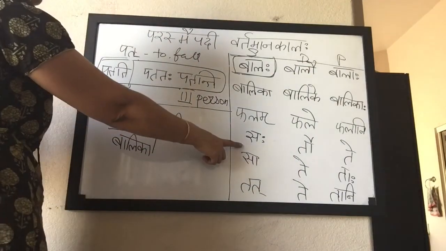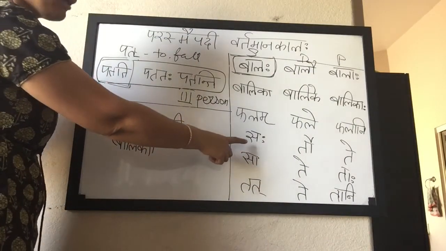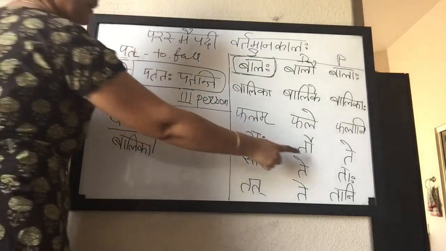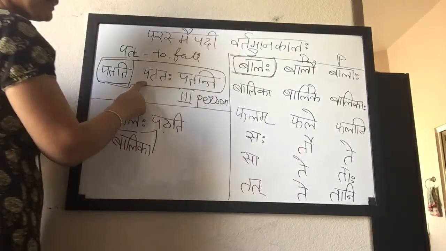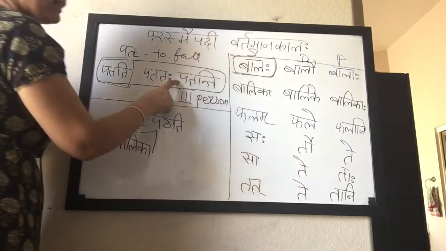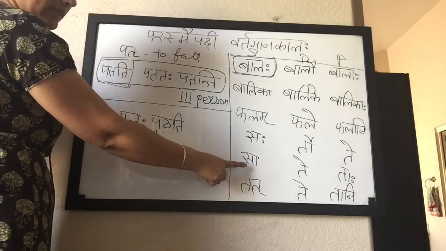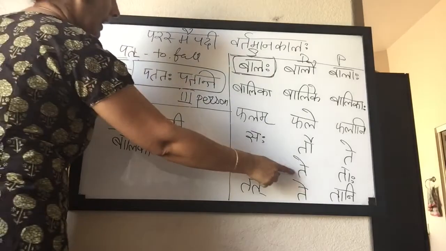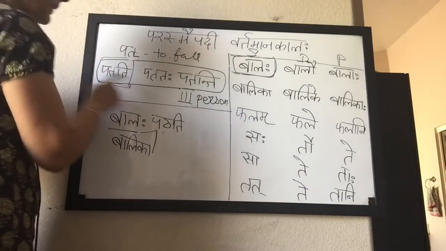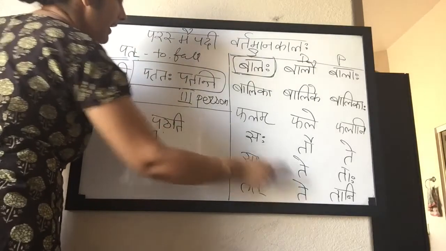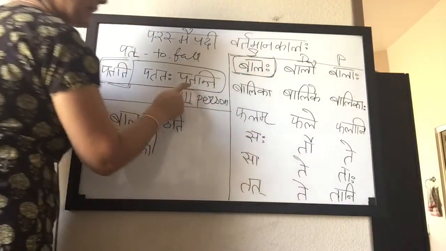So now with the pronoun table, if you want to say he falls: saha patati. Two people fall, they two fall, those two fall: tau patataha. Te, many people fall: te patanti. She falls: sa patati. Te patataha, taha patanti. Tat patati, it falls. Te patataha, tani patanti.